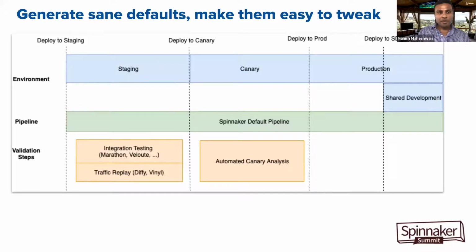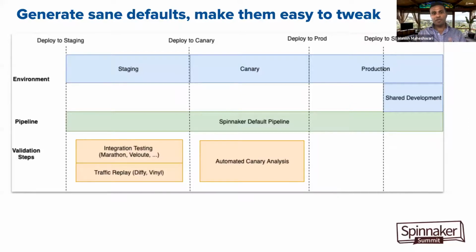Next, as I mentioned, one of the strategies was to enable users to quickly onboard, and we used a lot of defaults, starting from which environments any service should be in, to how the pipeline should be structured, which kind of integrations that particular pipeline should have, and what kind of canary analysis config it should have.